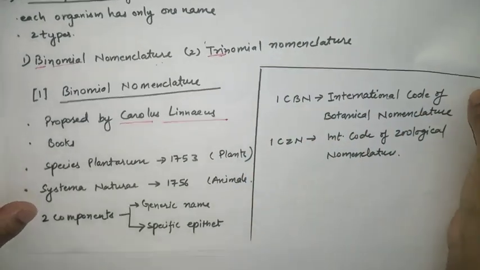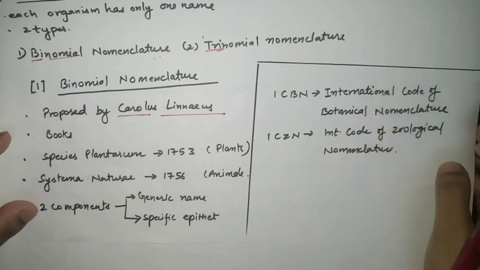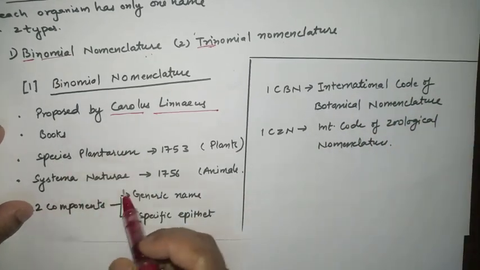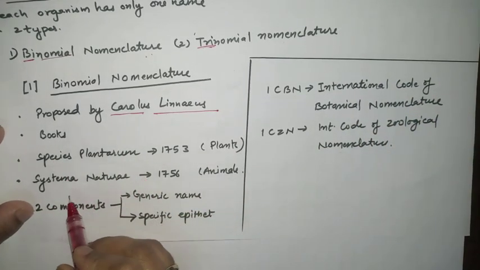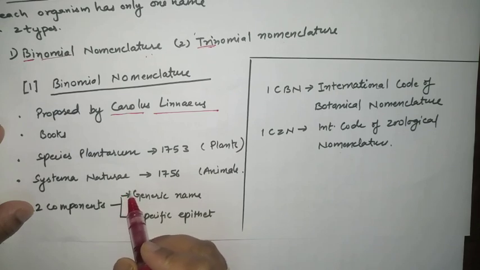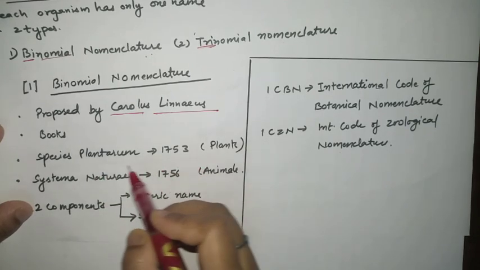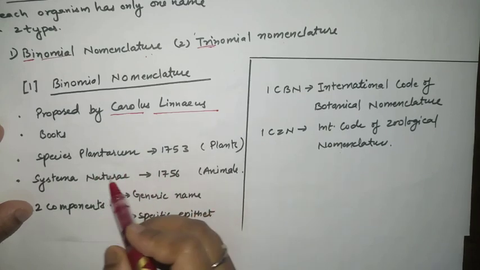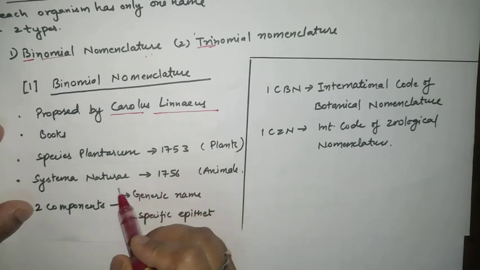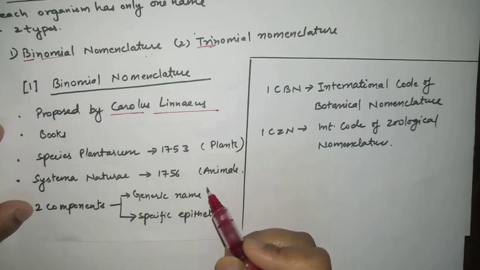So they have taken reference from different books, and the books they have given here are Species Plantarum and Systema Naturae. The date mentioned here is 1753. Species Plantarum was published in 1753 and Systema Naturae was published in 1756.